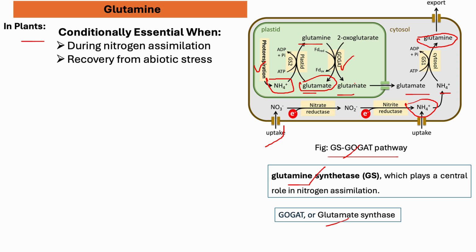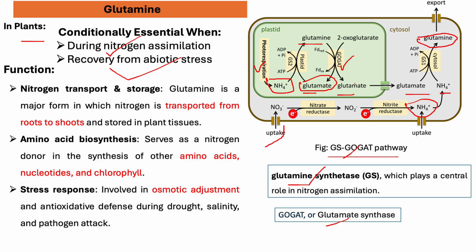And glutamine becomes conditionally essential in plants, of course, during nitrogen assimilation and also recovery from abiotic stress. As I discussed earlier, glutamine has a great impact on nitrogen storage and transport.